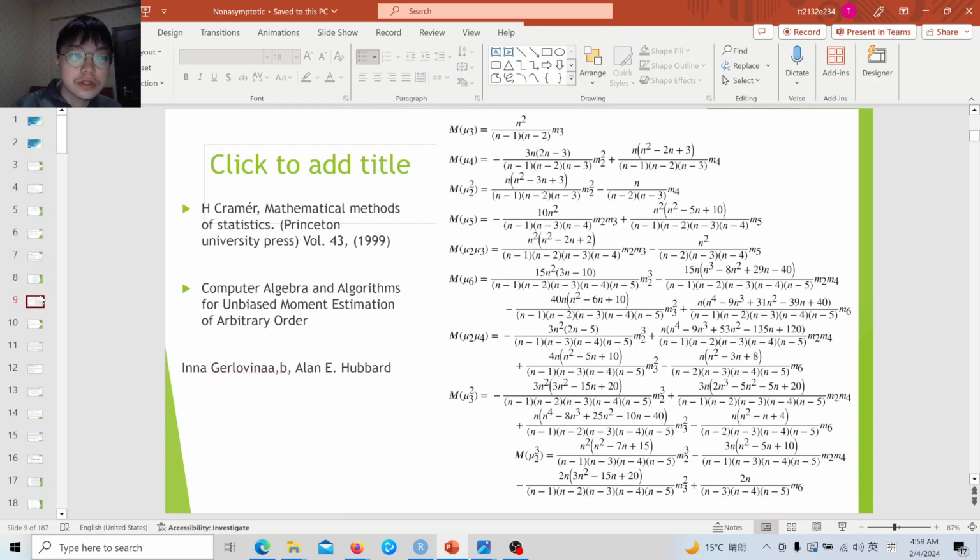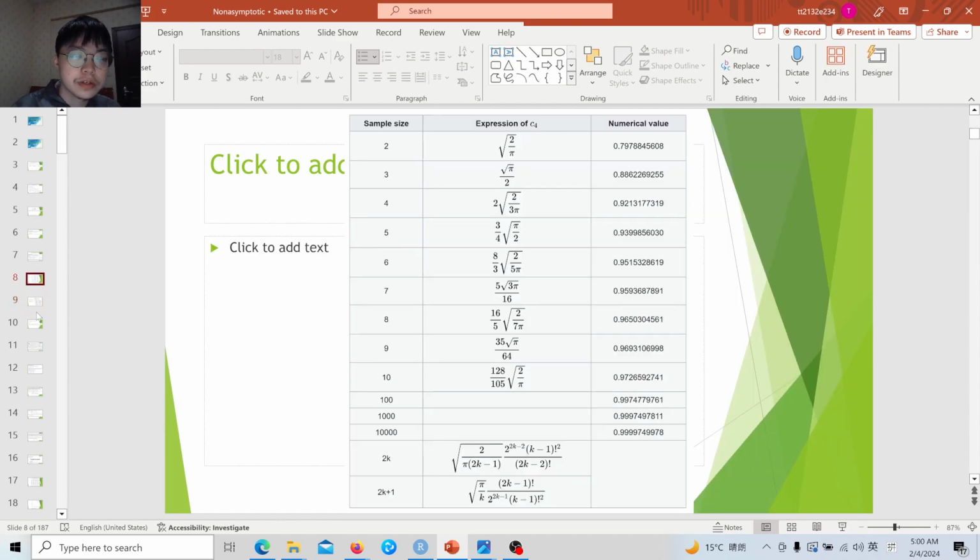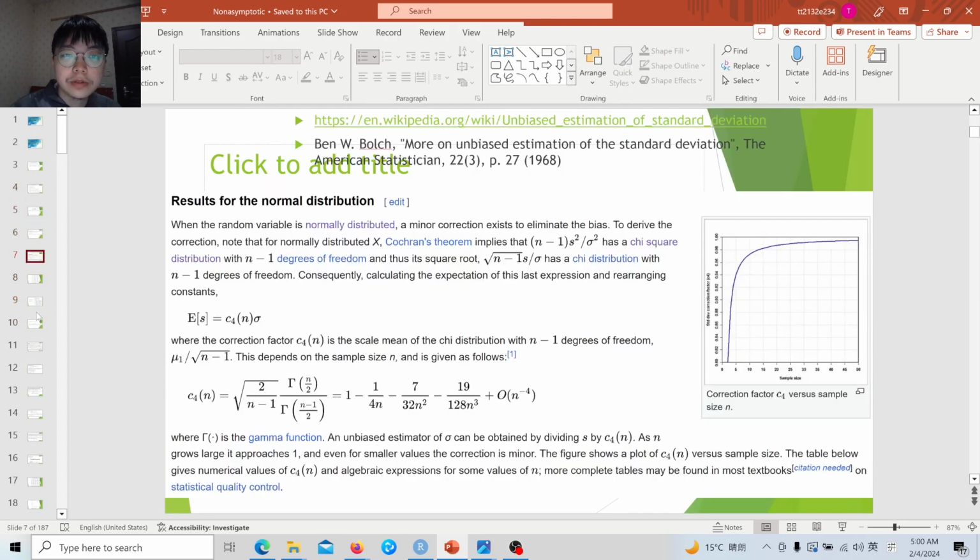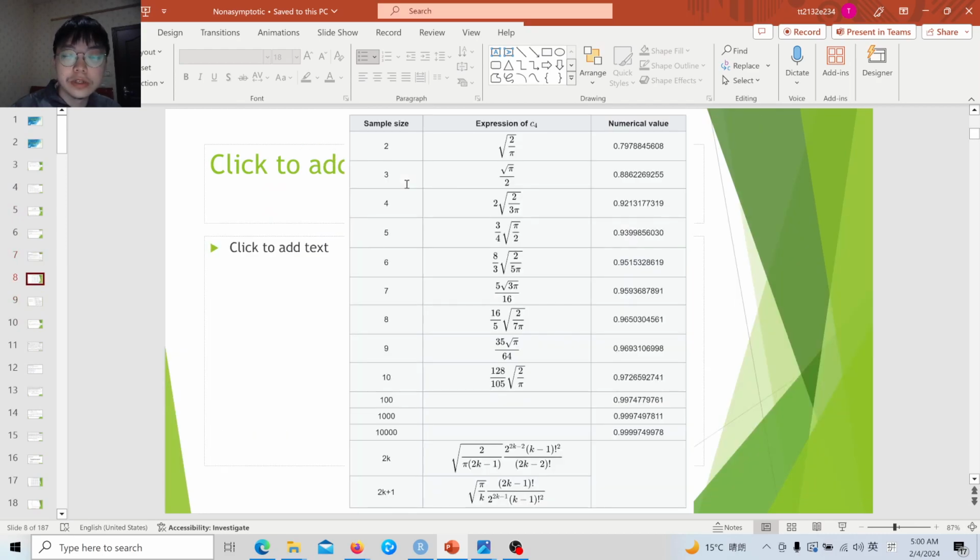an advantage of central moments is that Cramér later showed in his classical textbook Mathematical Methods of Statistics that it is possible, even for very high, arbitrary order, to achieve unbiased sample central moments. The exact algorithms and algebra up to order 6 were proposed by Jolovina and Haber. It is here, and you can see that although relatively complex, we can achieve unbiased estimation of central moments under a non-parametric assumption. But for other estimators, even just the standard deviation, we need a distributional assumption.